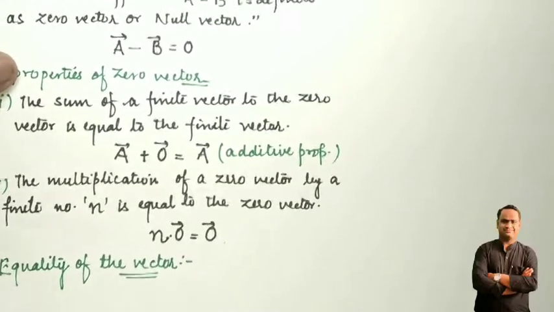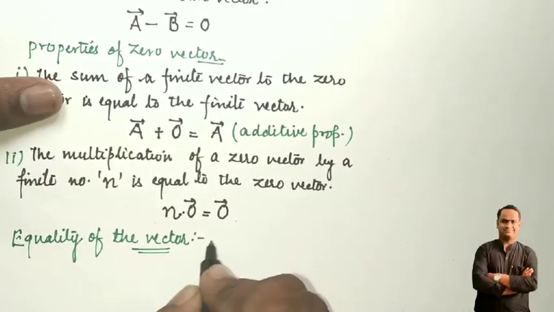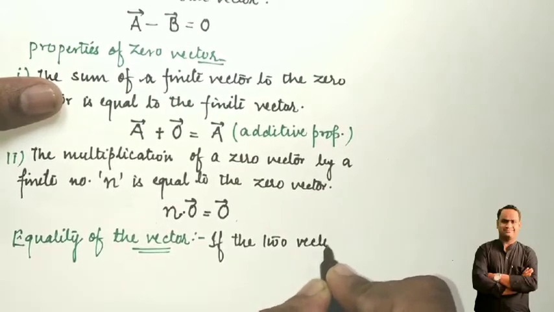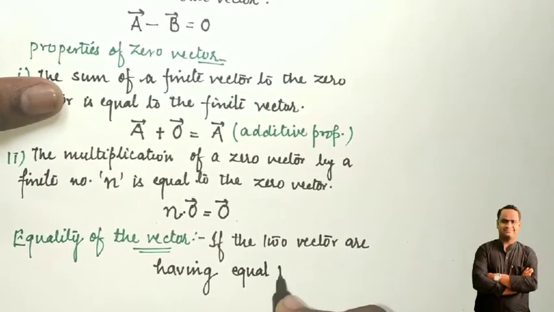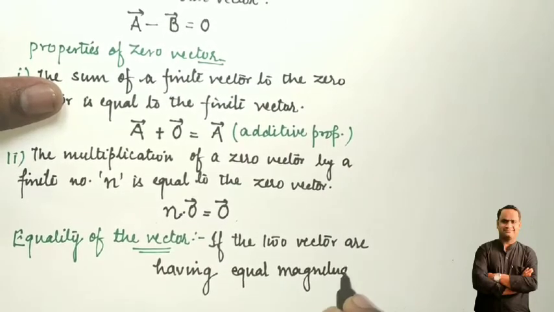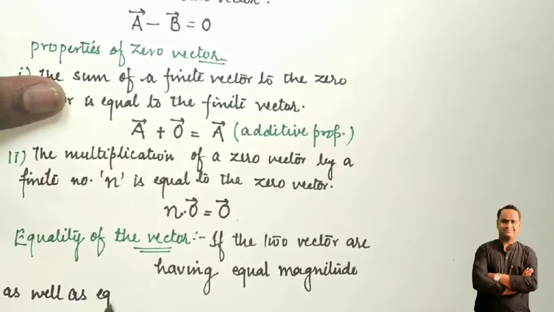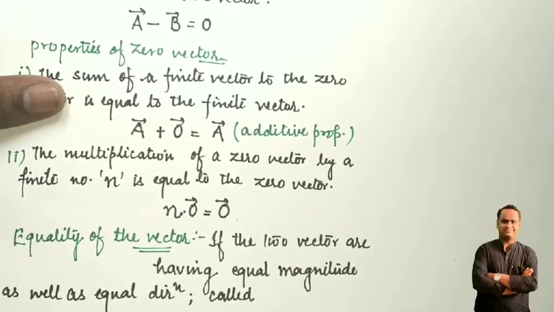Equal vectors can be defined as: if two vectors are having equal magnitude as well as equal direction, such vectors are termed as equal vectors.